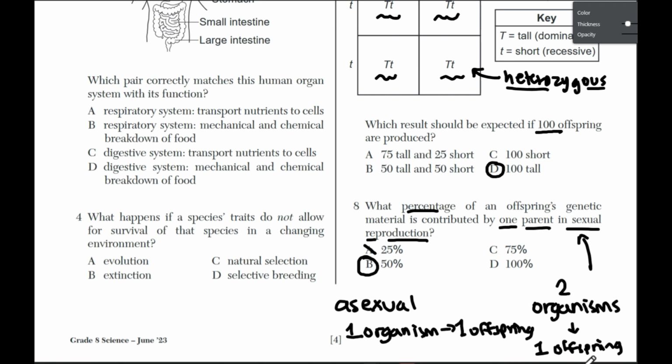Never will we have 25% and never will we have 75%. There is an option to have 100%, but like I said, this will happen during asexual reproduction, not sexual reproduction. So our correct answer here will be B.